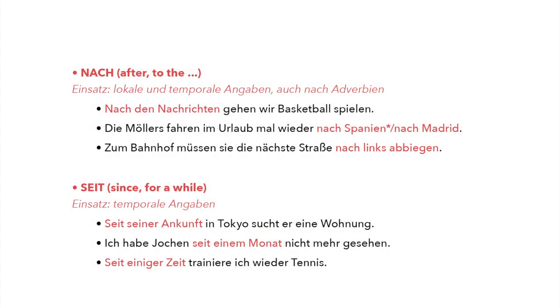The last example is when "nach" is used as "to the" with some attributes. For example, "Zum Bahnhof müssen Sie die nächste Straße nach links abbiegen." To reach the train station, you need to take the next street on the left. You have to turn to the left.